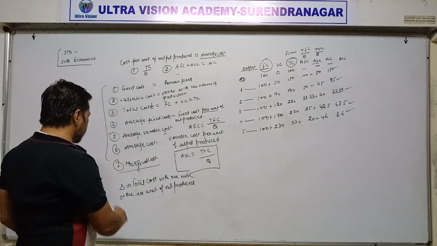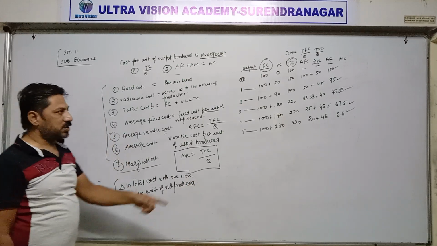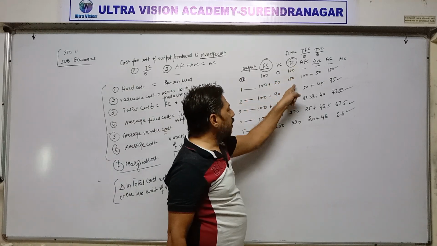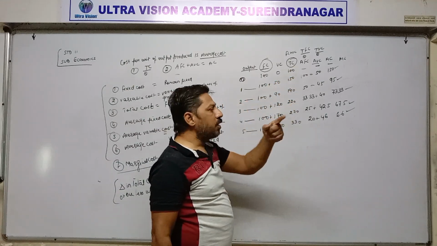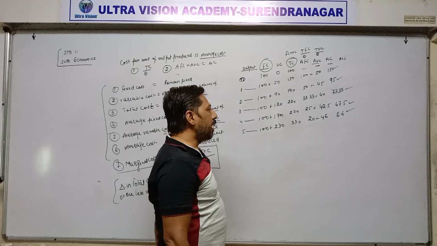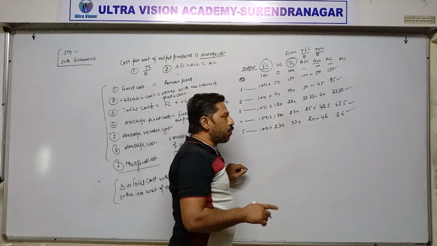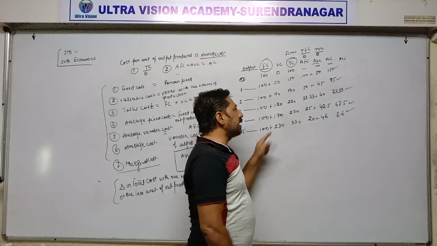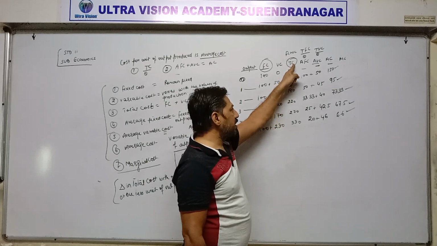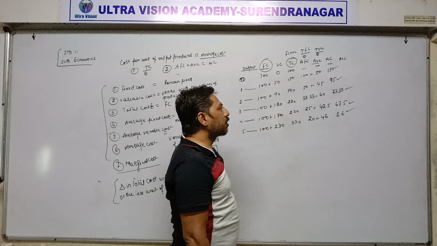This is the definition: change in total cost when we are producing one more unit or one less unit. Means along with production of one more unit or one less unit, whatever change takes place in total cost, that change value is called marginal cost.